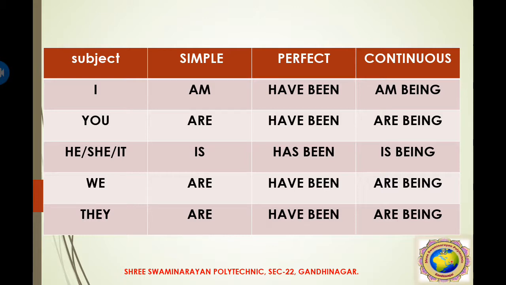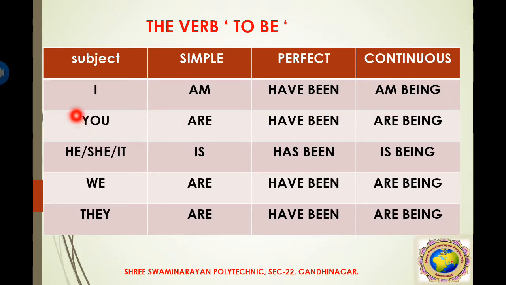Now this is the verb to be form. The to be form is used in a sentence. If the subject is I, then in simple present tense you use am. In the perfect form you have to use have been. In the continuous form you use am being. So I am, I have been, and I am being. So the sentence is made like that.